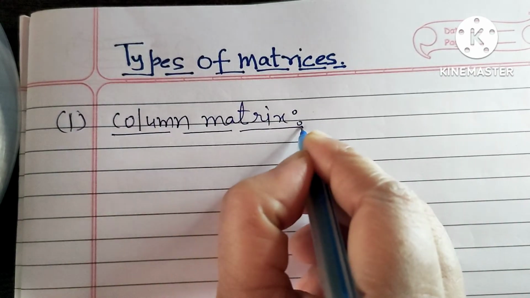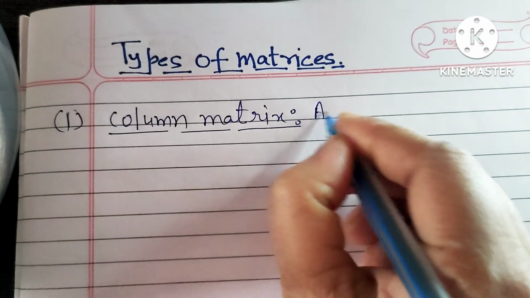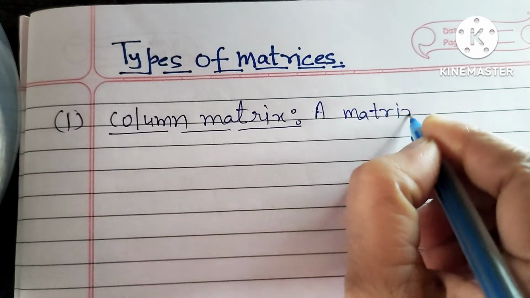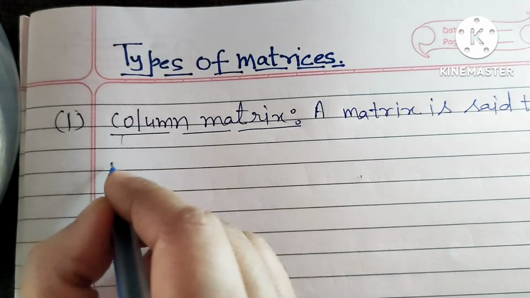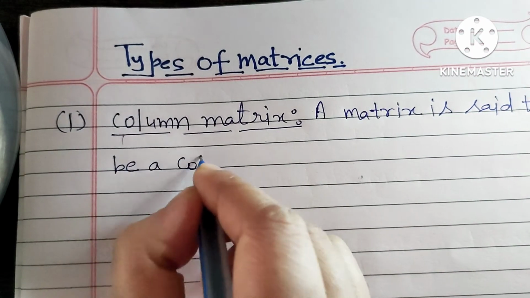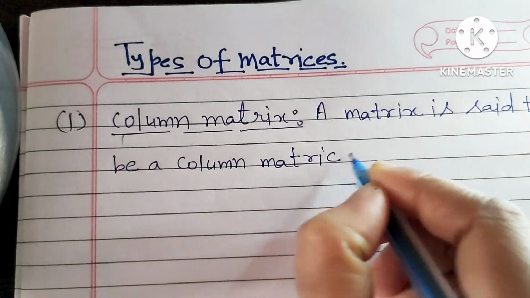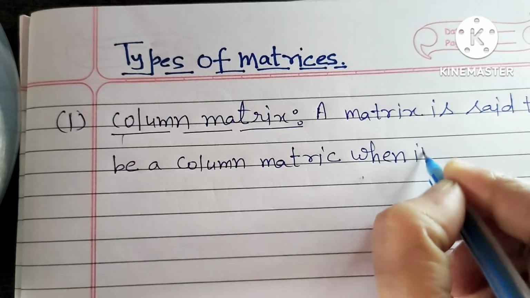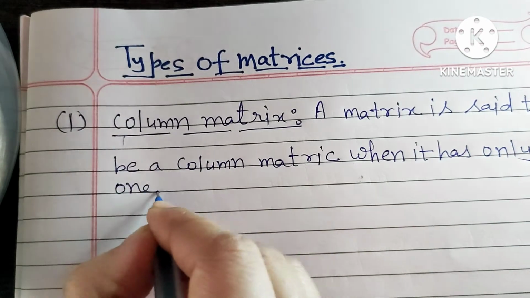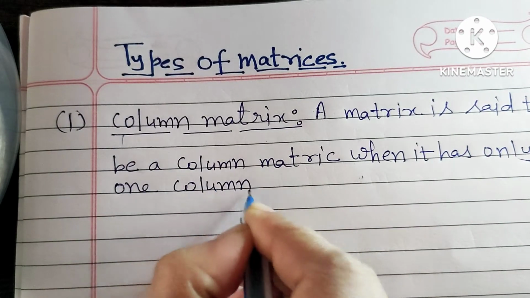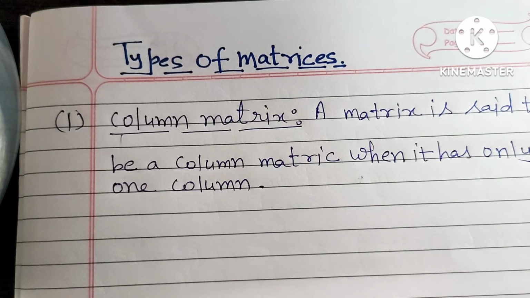So friends, a matrix is said to be a column matrix when it has only one column. Okay, when it has only one column, then the matrix is said to be a column matrix.